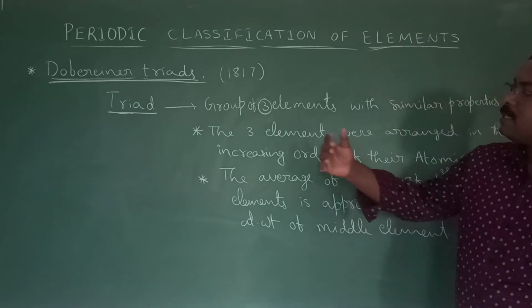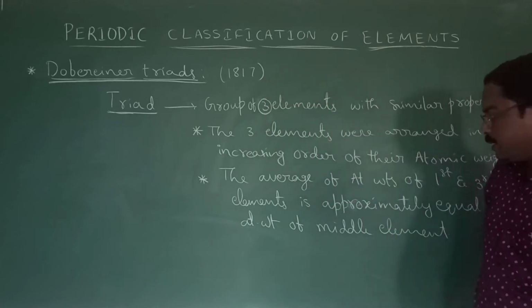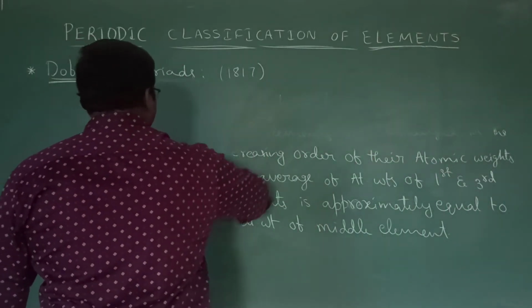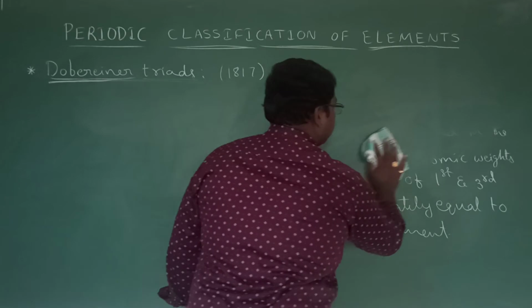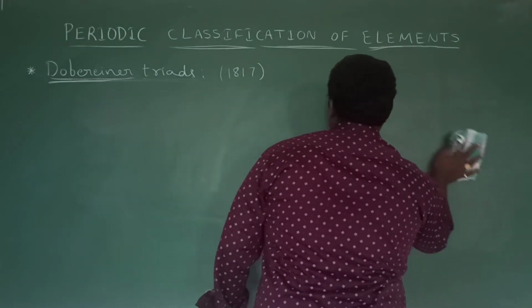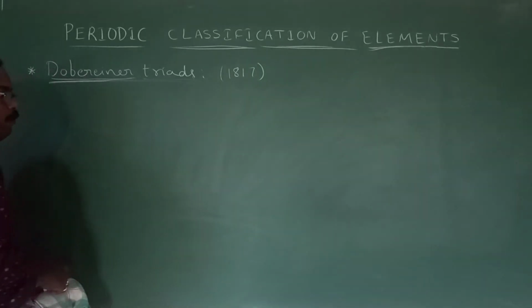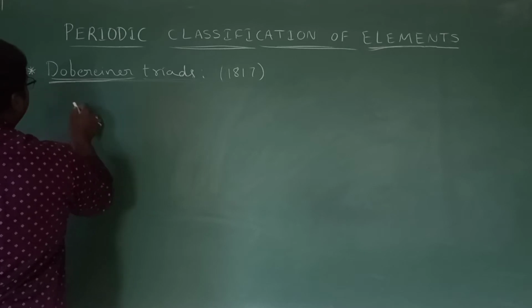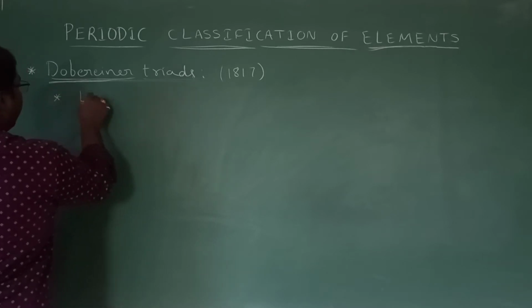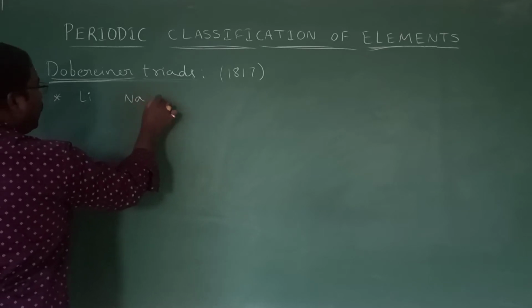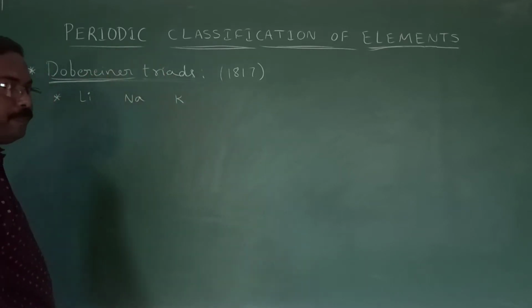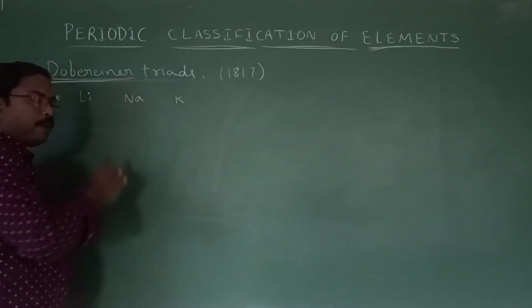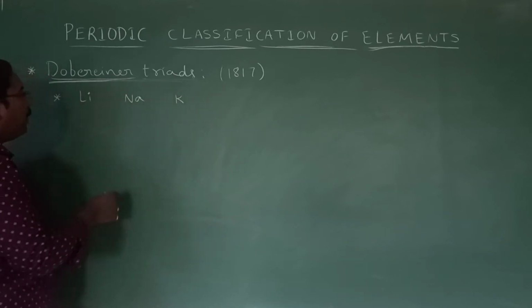Now let us discuss the examples for triads. The first, well-known example: lithium, sodium and potassium is a triad. All these three are in increasing order of their atomic weights.